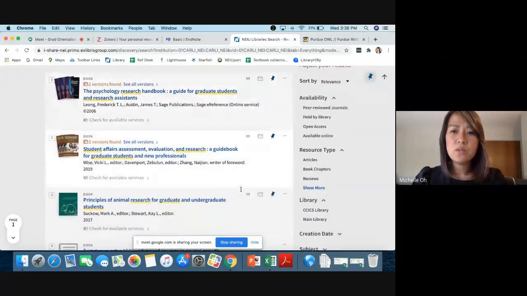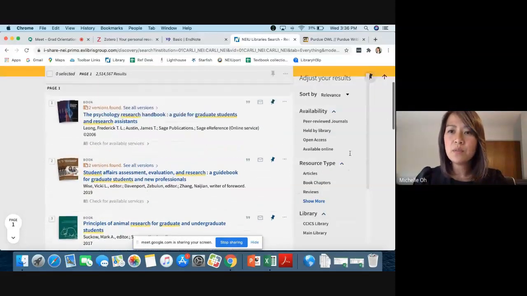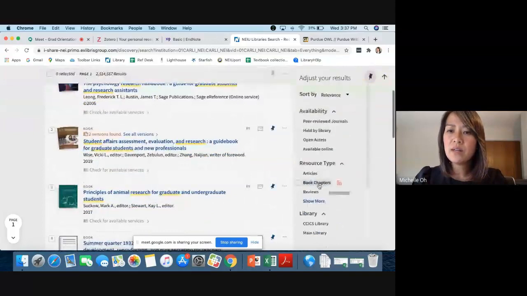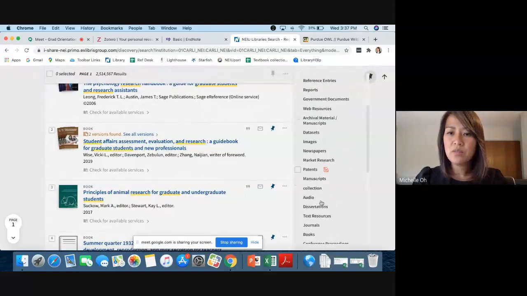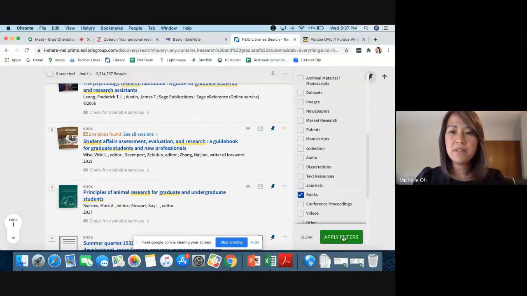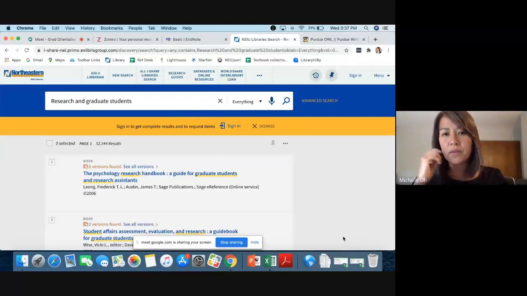So what we can do is maybe limit this in other ways to make it a little bit more manageable. And there's a lot of different limiters that you can use that are available here where it says adjust your results. And what I'll do here is I will limit this to books so that I can show you how to make an iShare request for a book. And I'll apply that filter, but you'll see that there are other ways to limit, for example, language or location.